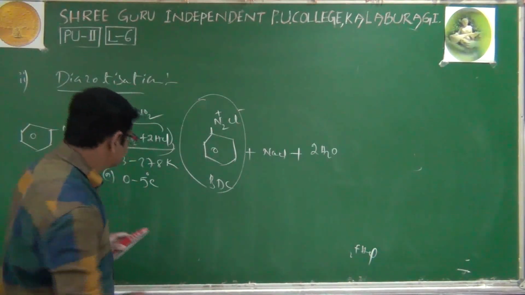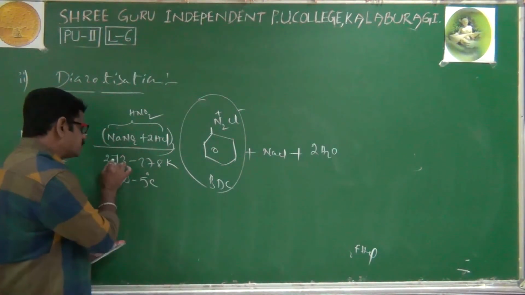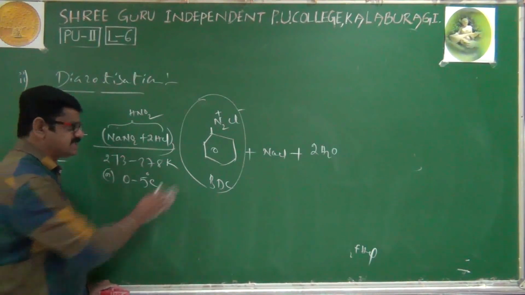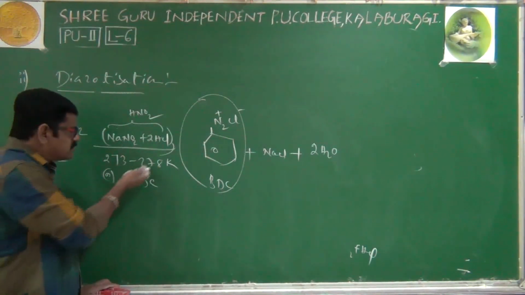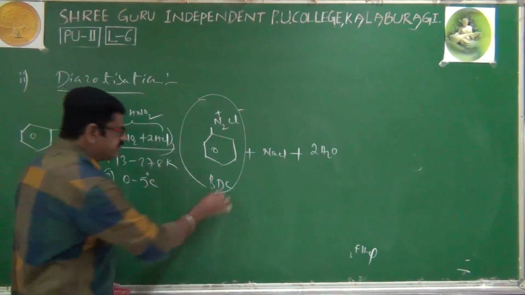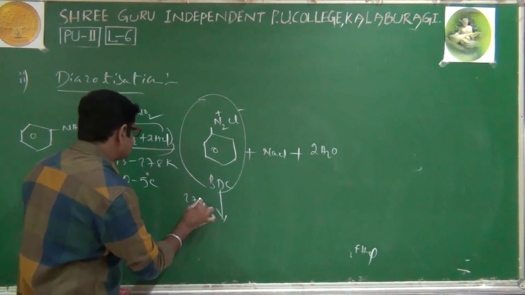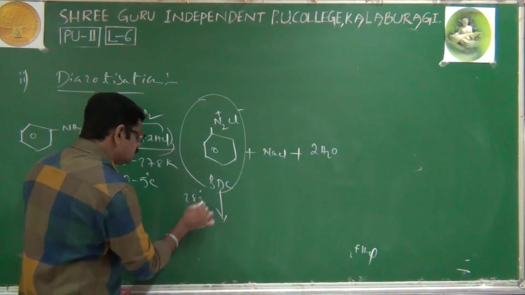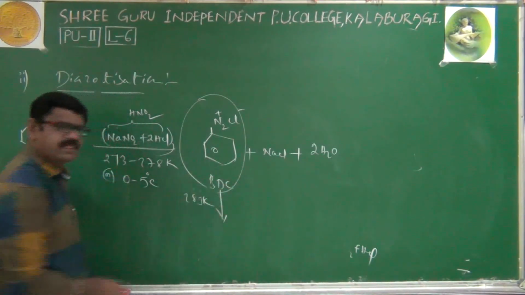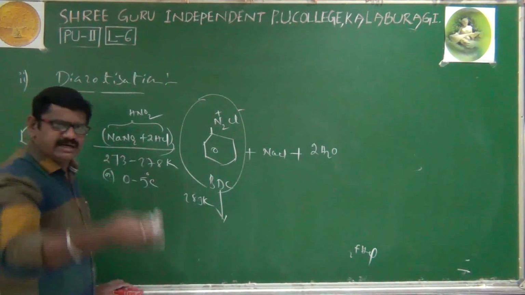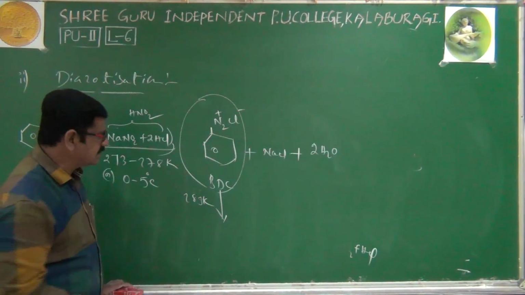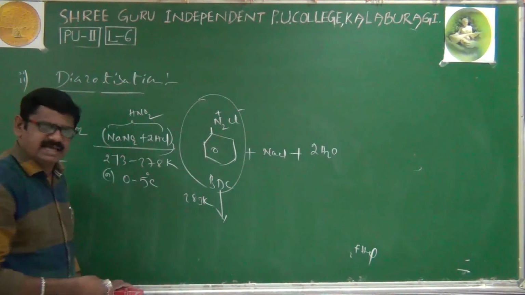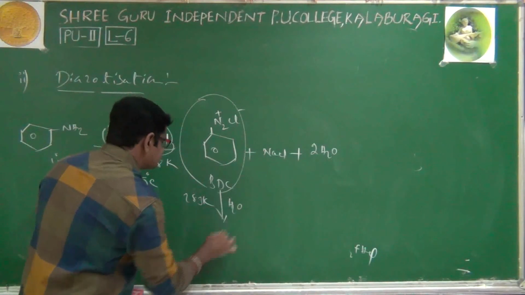Suppose, if you maintain a temperature of 273 to 278 kelvins, you will get this compound. Suppose this temperature is slightly raised. If I raise the temperature to 278 to 283 kelvins, still only 3 to 4 degrees centigrade of increase, then benzene diazonium chloride also immediately undergoes hydrolysis.